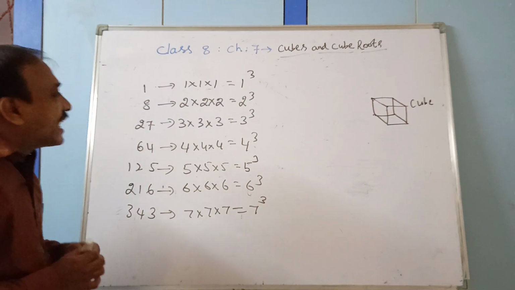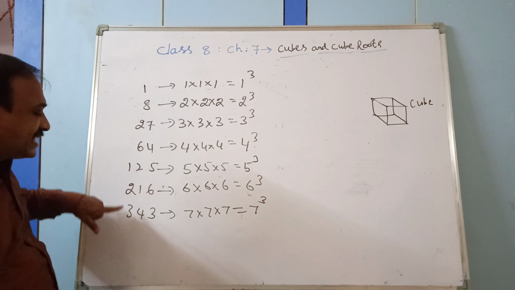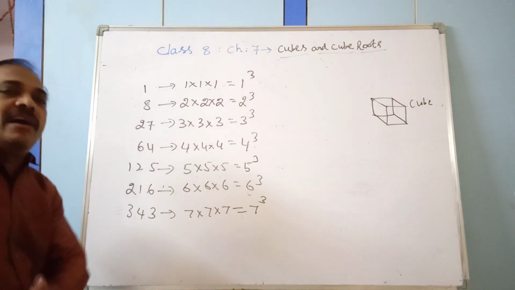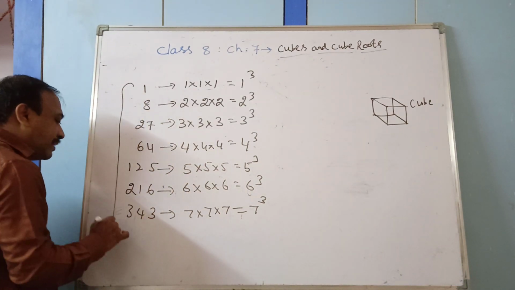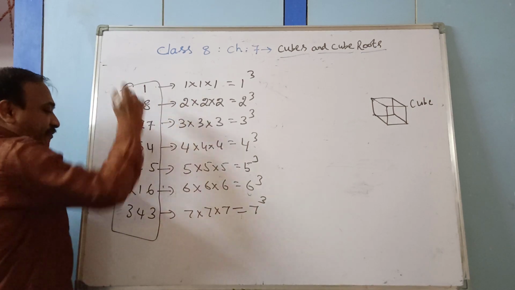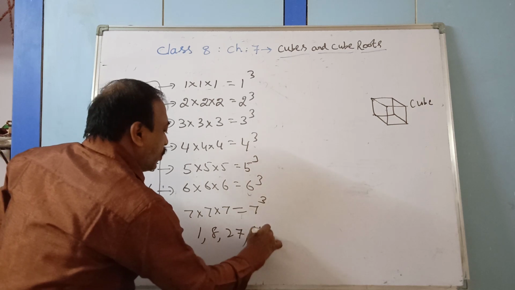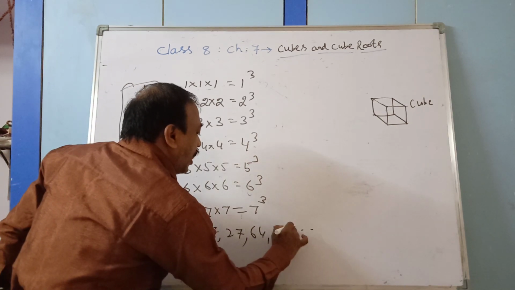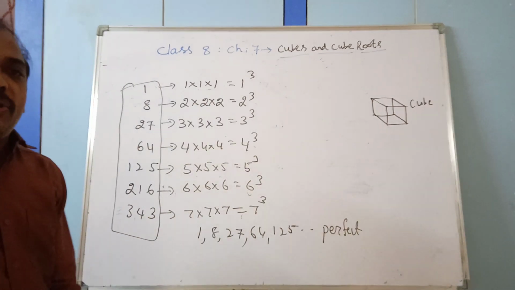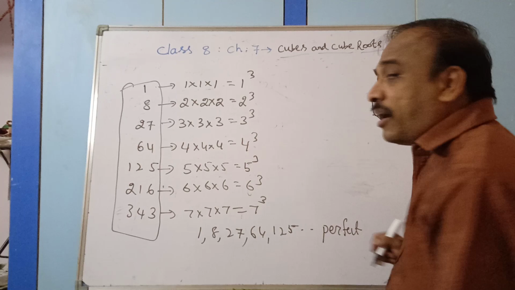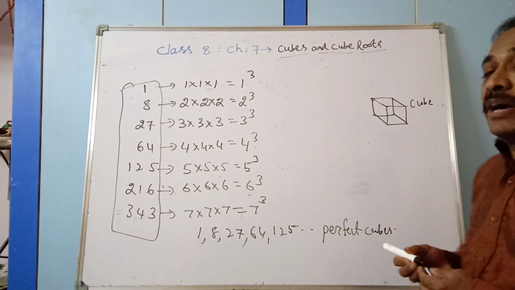Such numbers, 1, 8, 27, 64, 125, 216, 343 and so on, there are so many numbers. These numbers are called perfect cubes. What do you call them? Perfect cubes. Why do we call them perfect cubes?